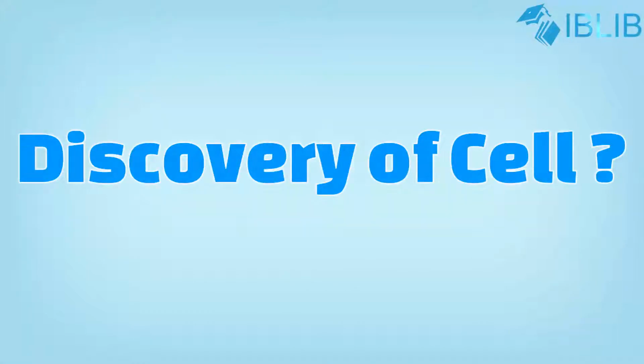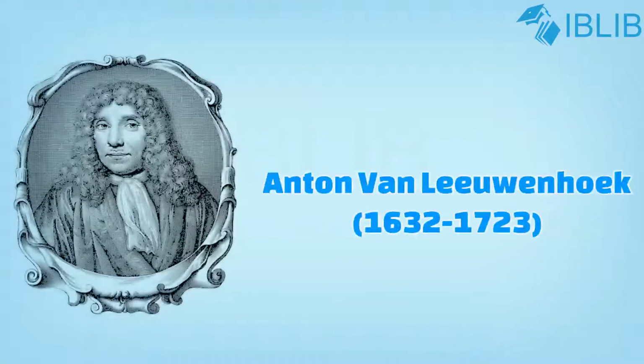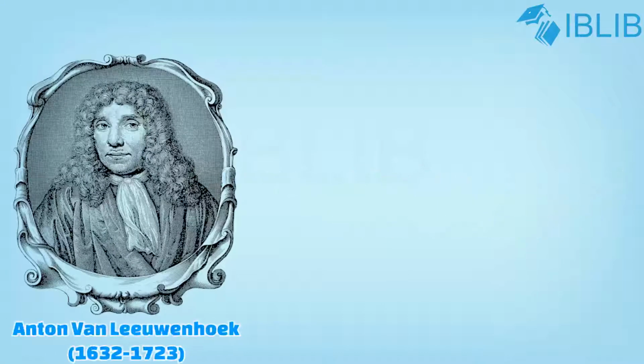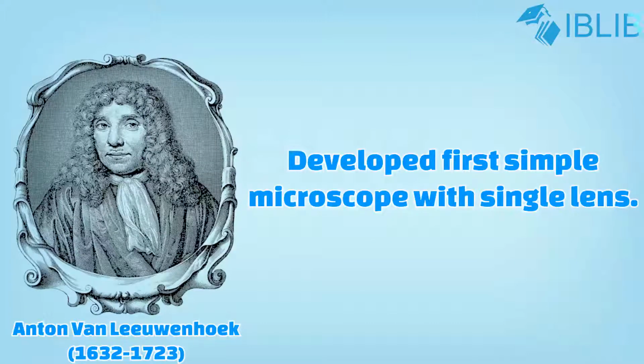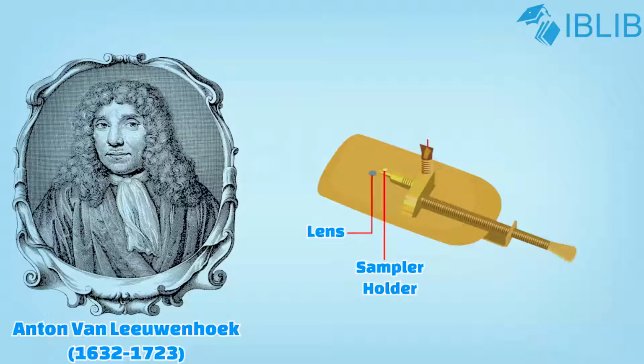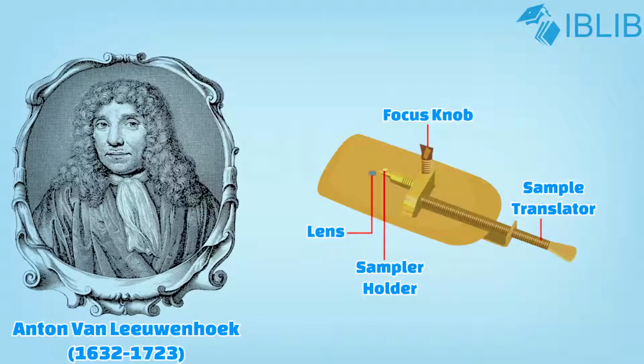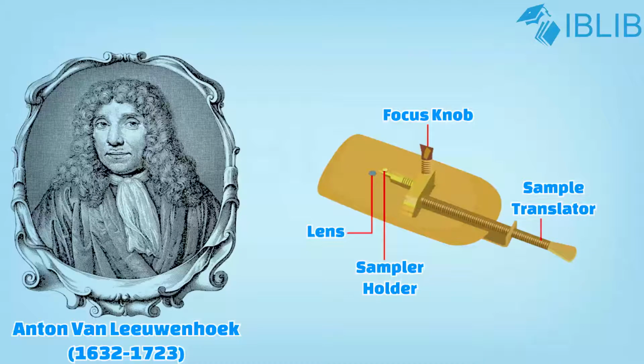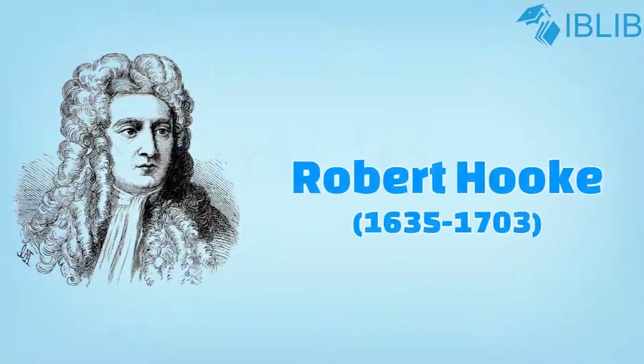Discovery of the cell. Cells were not discovered until invention of microscope. The Dutch scientist Anton van Leeuwenhoek developed the first simple microscope. It was made up of single lens. The use of this microscope enabled him to see blood cells in the capillaries of webbed foot of a frog. He also observed tiny single-cell organisms in the drop of water. Leeuwenhoek was the first to recognize organism as living unit of living beings. However, he did not call them cells.